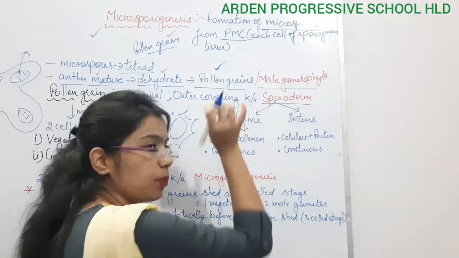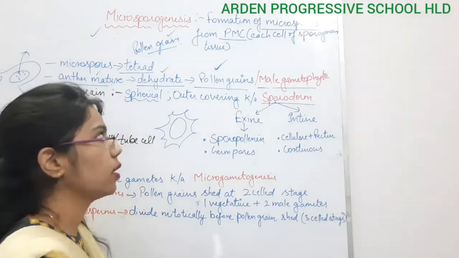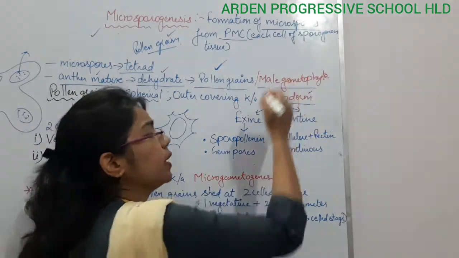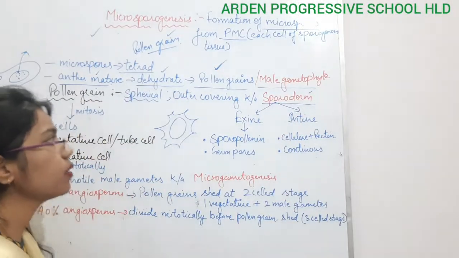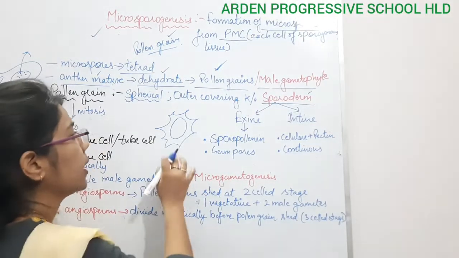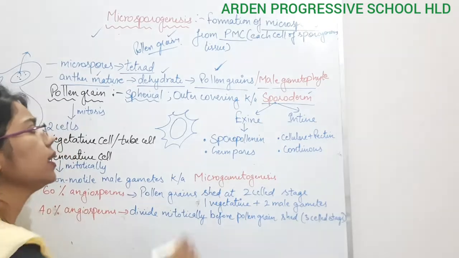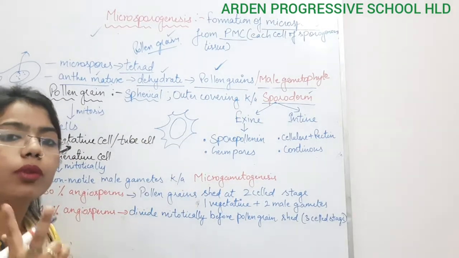Sporo relates to spore, which here is the microspore, the pollen grain, and derm means layer. The layer present in the microspore or pollen grain is known as the sporoderm. Again, these sporoderm layers can be of two types.